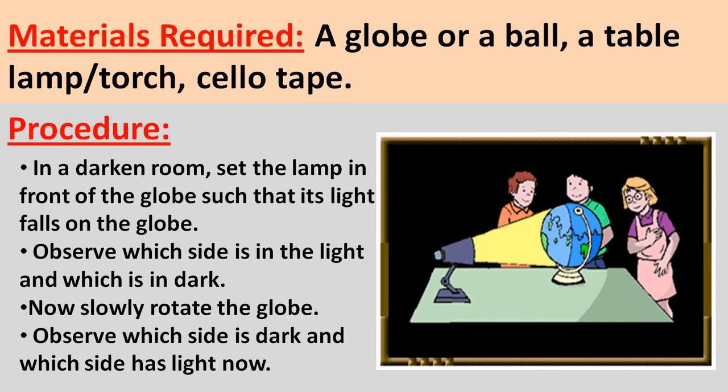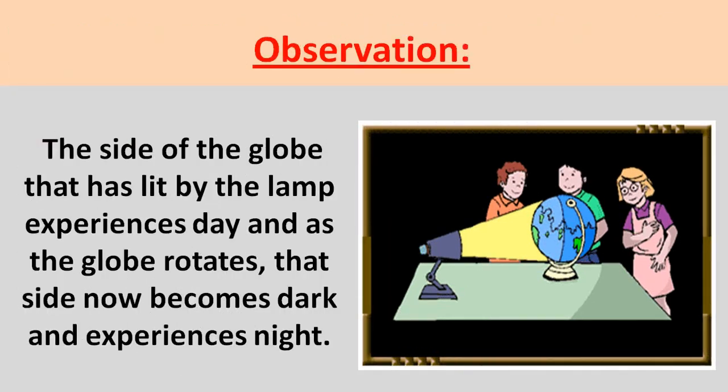Now slowly rotate the globe. Now observe which side is in dark and which side has light. Now again find out which side the sticker of the child is on. So children, you will observe the side of the globe that is lit by the lamp will experience day. And as the globe rotates, the side now becomes dark and experiences night. You will find that at a time only one side of the globe gets light, so that will experience day, and the other side which does not get light will experience night.